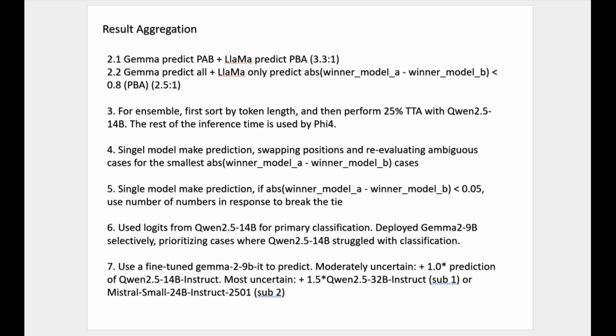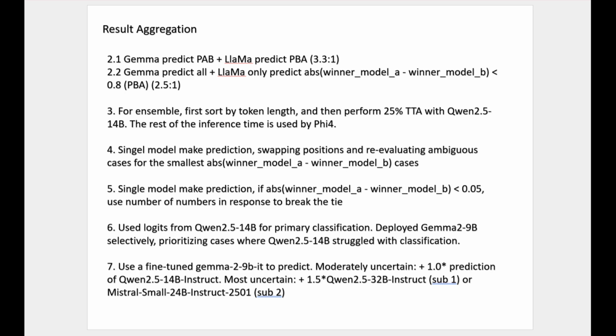And the first place only trained one model for prediction. Then for samples with the smallest difference between A and B probabilities, they used TTA, swapping positions, predicting again, and averaging. This also considers time, focusing resources on uncertain samples.